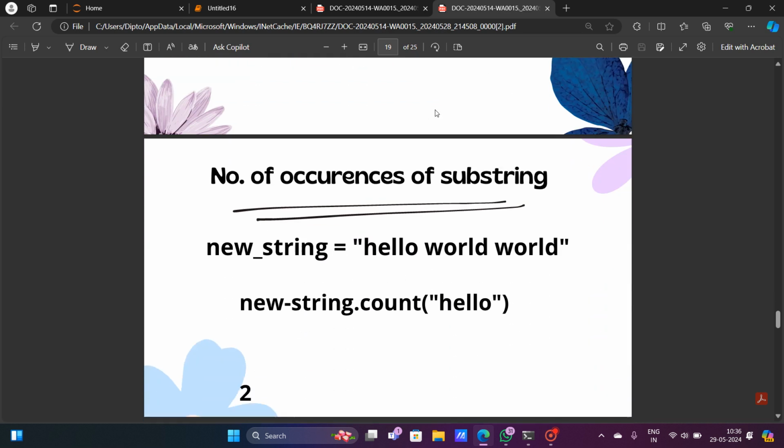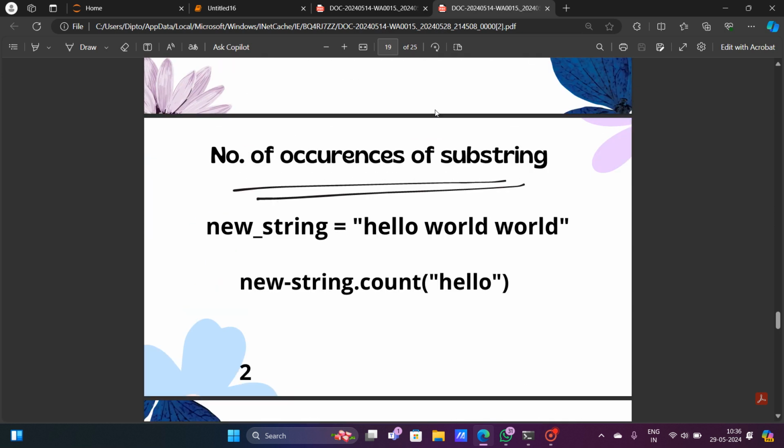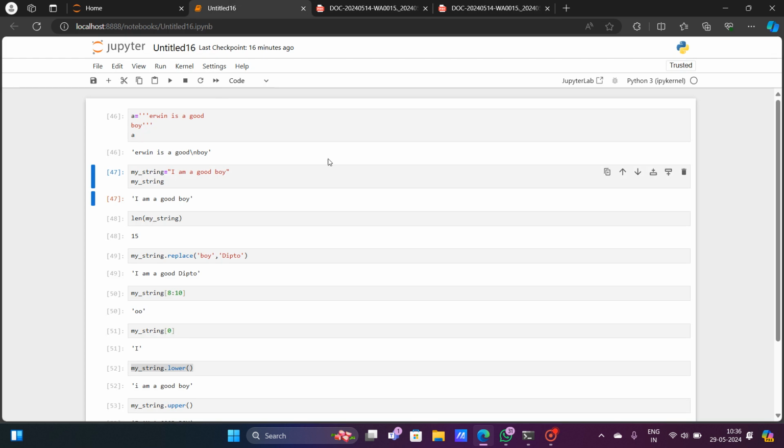Number of occurrences of a substring. If I want to show the number of occurrences of a substring, suppose we have hello world world. Here, how many times is this hello repeated? Suppose I feel this is wrong here, let me show it in a new code.